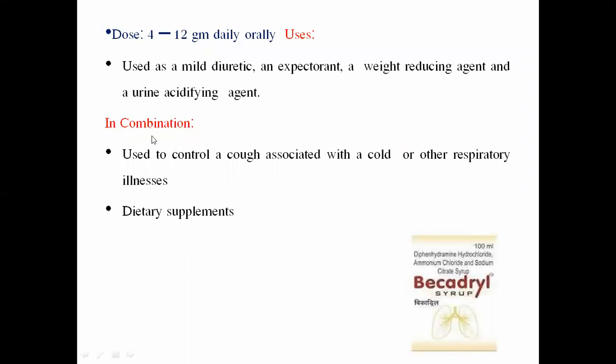Now, this compound is also used in combination to control a cough associated with cold or other respiratory diseases. And it is also used as a dietary supplement. Now, this is a formulation which contains a combination of diphenhydramine, an antihistaminic, ammonium chloride, an expectorant acting by a direct mechanism, and sodium citrate syrup.